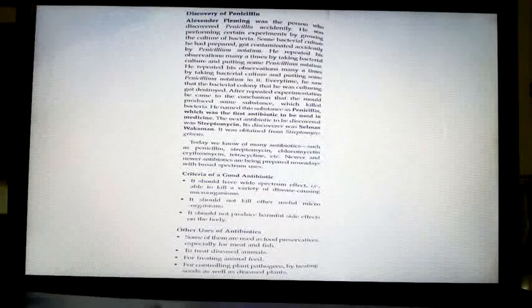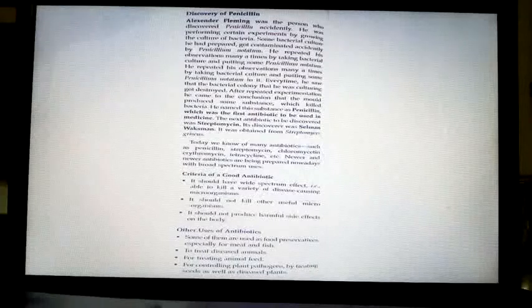Got it? So, after repeated experimentation, he came to the conclusion that the mold produced some substance which killed bacteria. He named this substance penicillin, which was the first antibiotic to be used in medicine. The next antibiotic to be discovered was streptomycin. Its discovery was done by Selman Waksman.